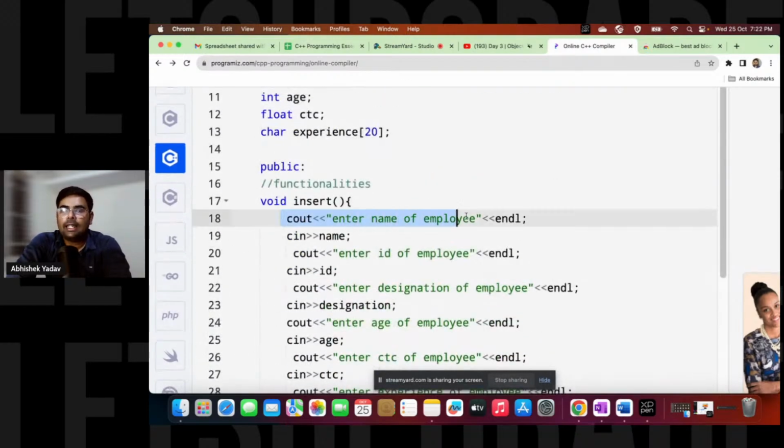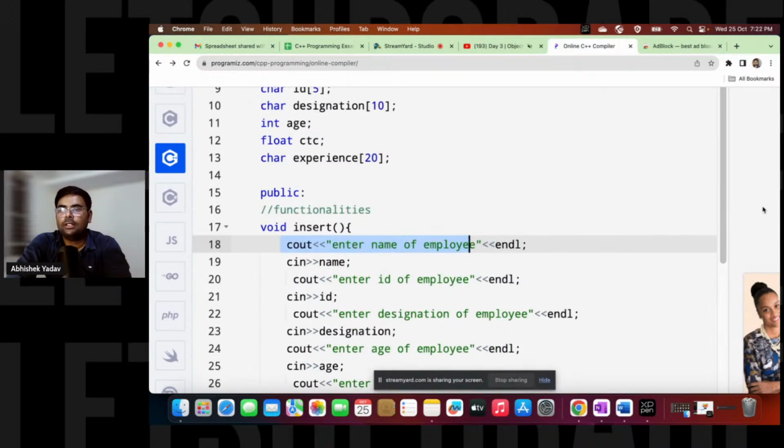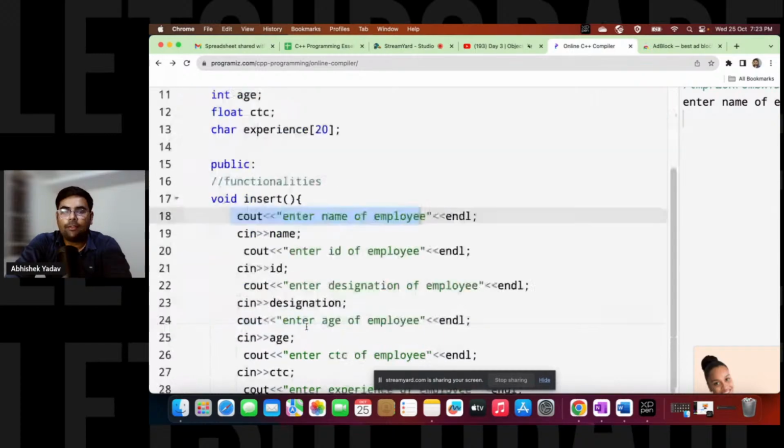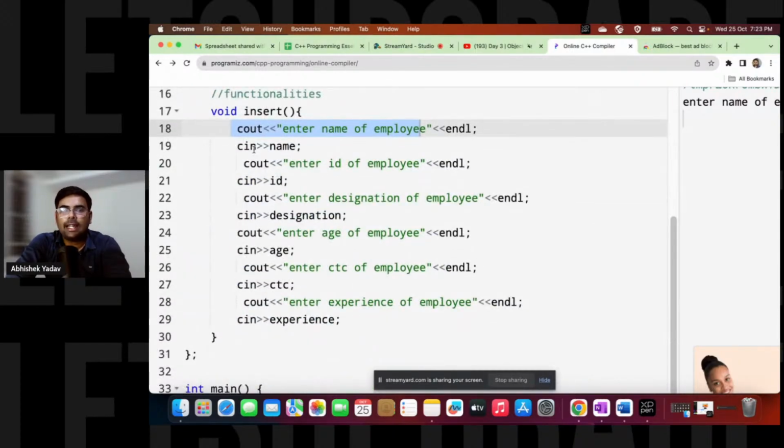Now line number 18 is executed, and because of this line you are getting "enter name of employee" on the output screen. After that, you are moving to the next line, and there we are taking input from the user. So let's see now. Great.